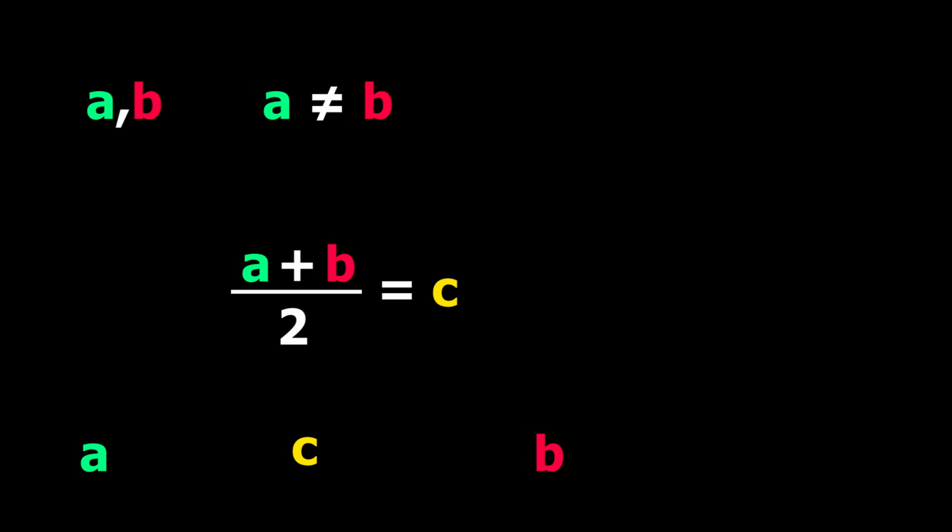Now here is the crazy part. Since c and b are distinct, we will find another real number between c and b by taking the average of c and b. Let's call it d. Then we will find another number between d and b, and so on. In fact, we will find infinitely many numbers between a and b.